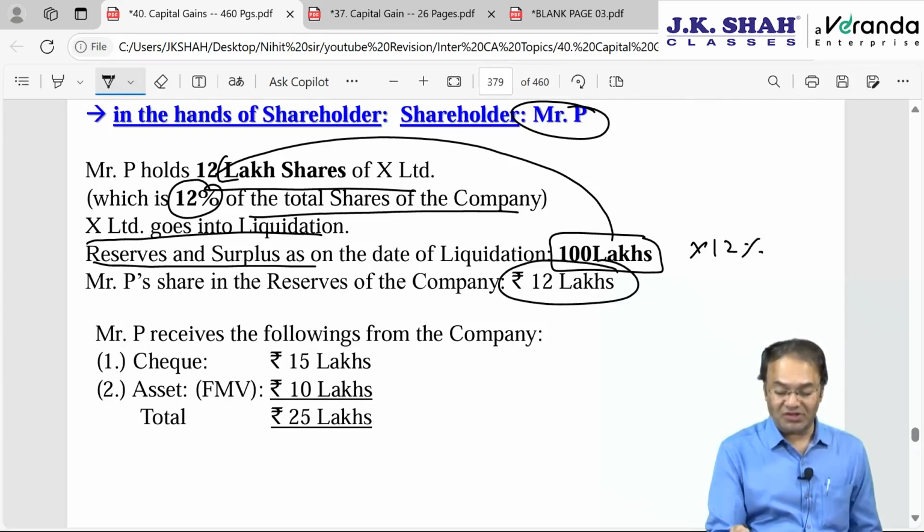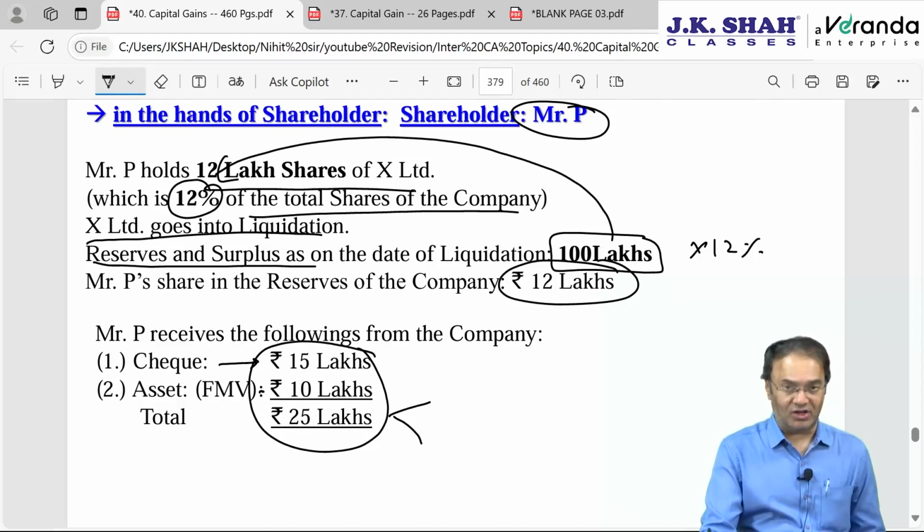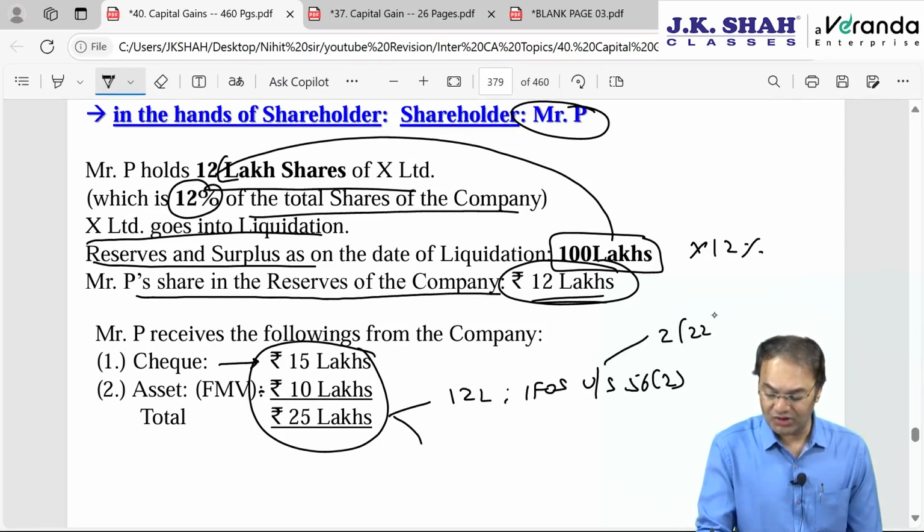Now you have received a cheque worth 15 lakh and assets worth 10 lakh. In total you have received 25 lakhs. Out of 25 lakh, something will be deemed as dividend. How much? Whatever is your share in the reserves of the company, your share is 12 lakh rupees. 12 lakh rupees will be taxable under IFOS, income from other sources, under section 56(2). It will be deemed as dividend as per section 2 clause 22 subclause C, deemed dividend.